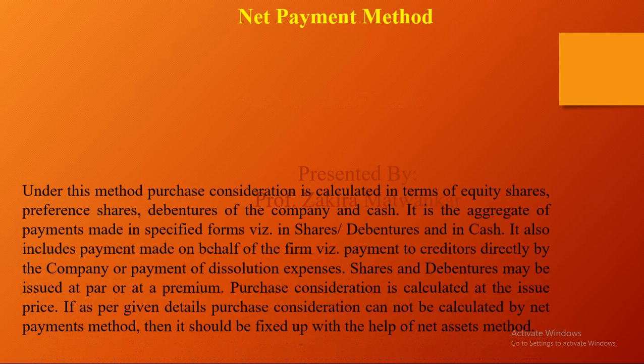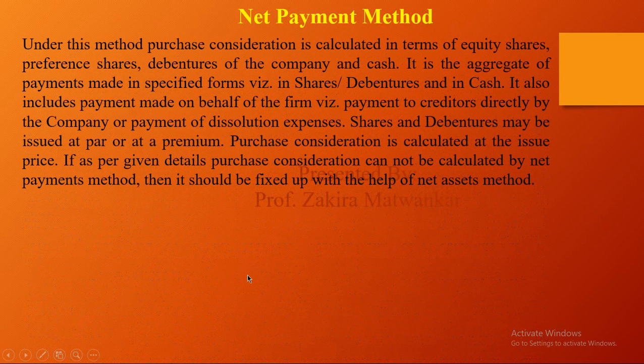Net payment method. Now, what is the net payment method? Under this method, whatever PC value is calculated by the net asset method has to be paid by the limited company in the form of equity shares, preference shares, debentures of the company, and cash. These are the three modes of payment. It is the aggregate payment made in the specified form, shares or debentures, or in cash. So it also includes payment on behalf of the firm.